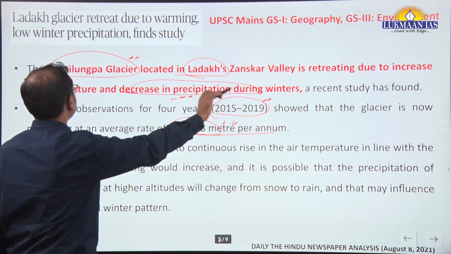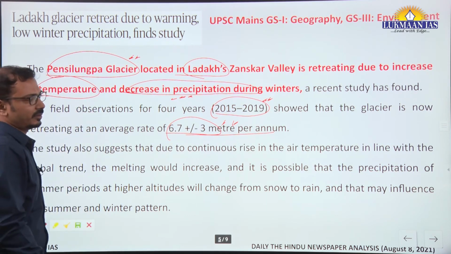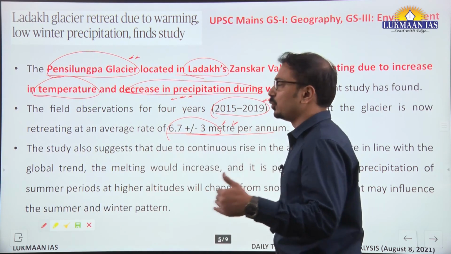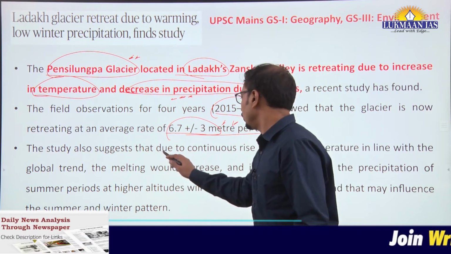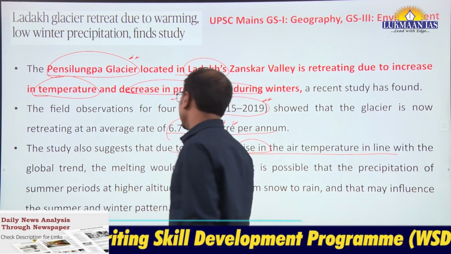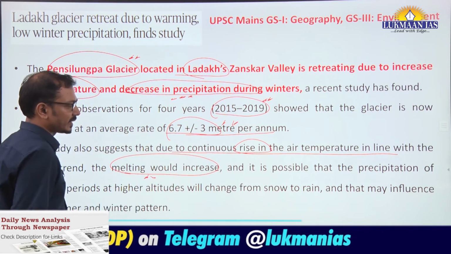Precipitation is decreasing, and there is an increase in global temperatures due to global warming. These are the two reasons given by the scientists. Now, in future, it is also suggested that due to continuous rise in air temperature in line with the global trend, the melting would increase. Surely, we all know that is an accepted fact.